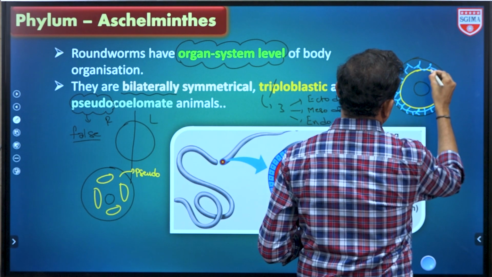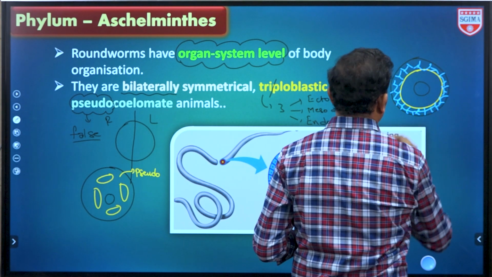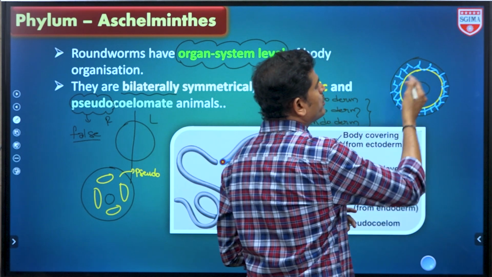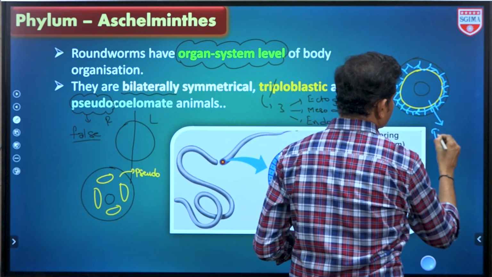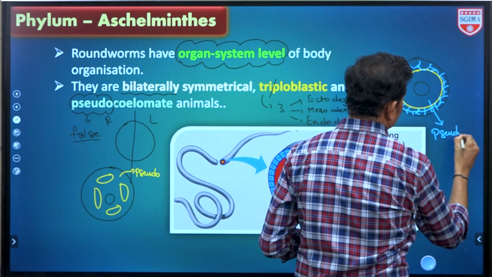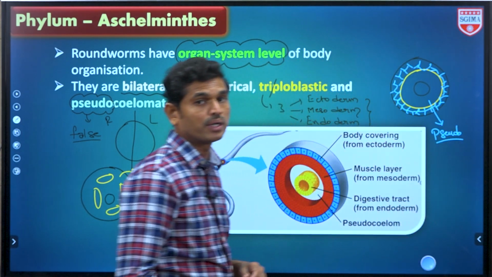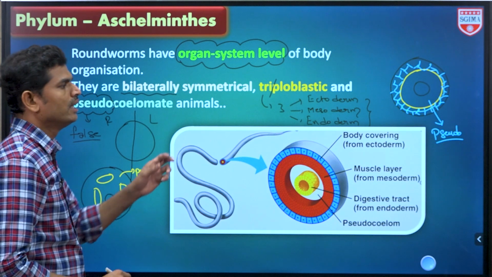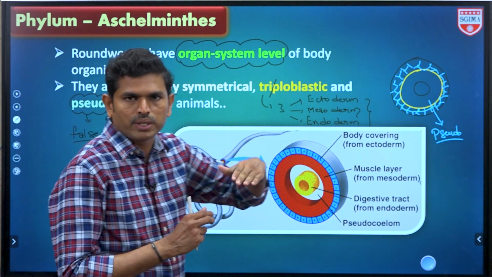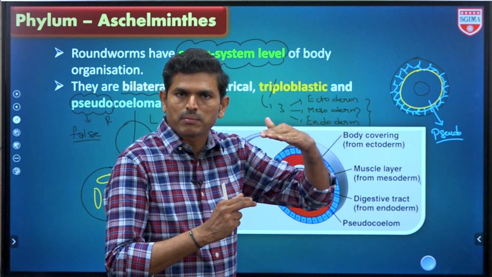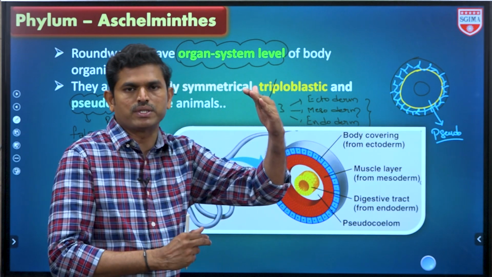Tissues, organs are present, but there will be a gap in between the mesoderm and endoderm. So this is also considered as which one? Pseudocoelom. Pseudocoelom को कंसिडर कर सकते इसको भी. Original coelom means the cavity in between the mesodermal layers, parietal peritoneum and visceral peritoneum.